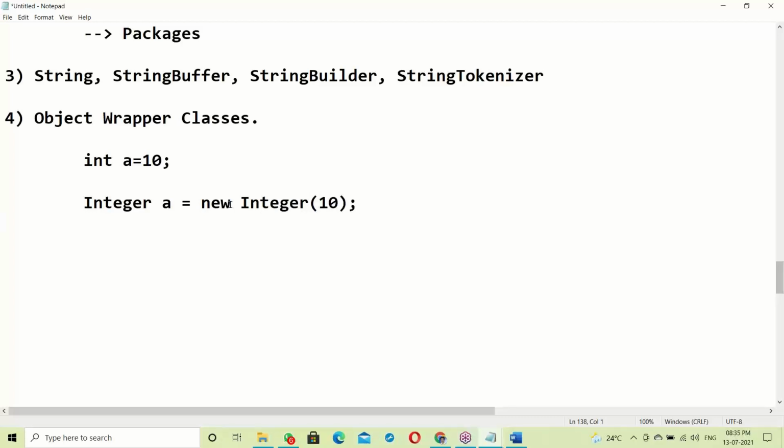Now this 10 is stored in a as an object. This is a variable, and this is an object. What is the difference?